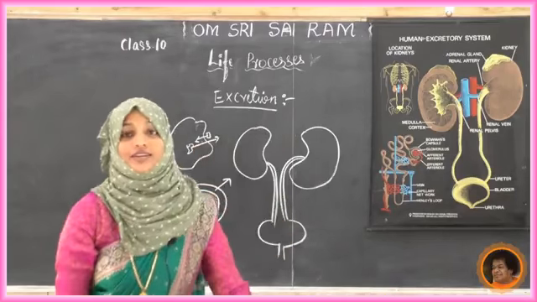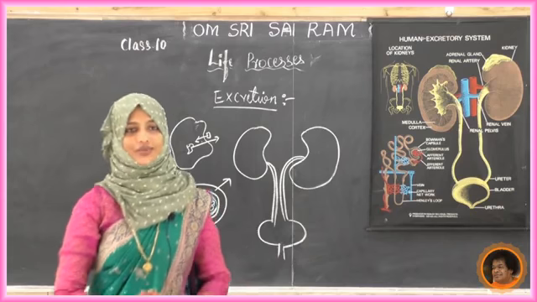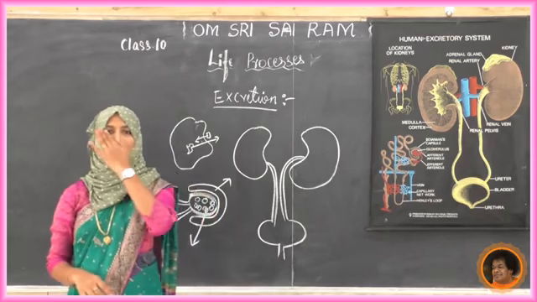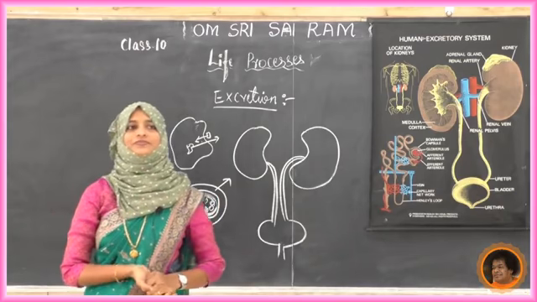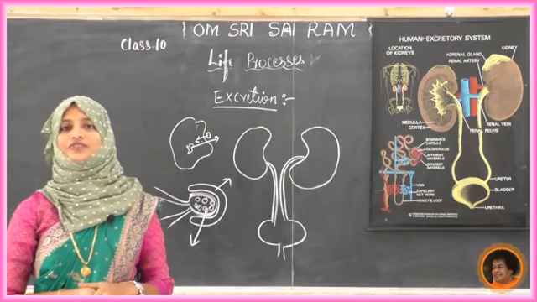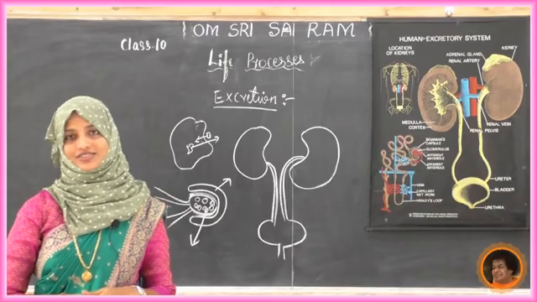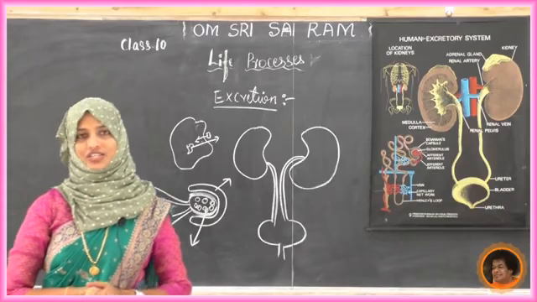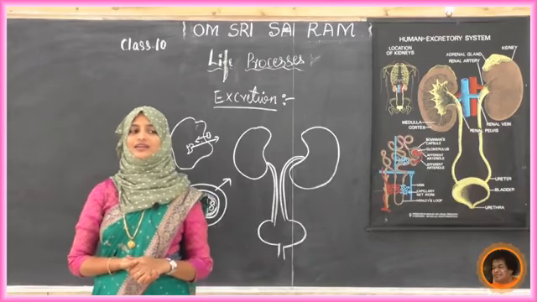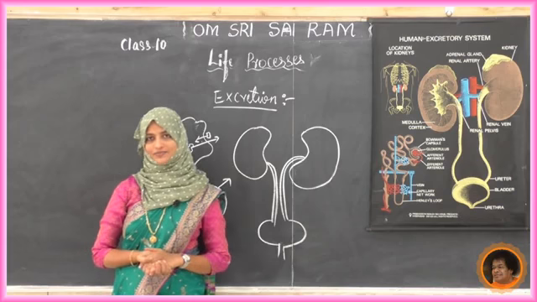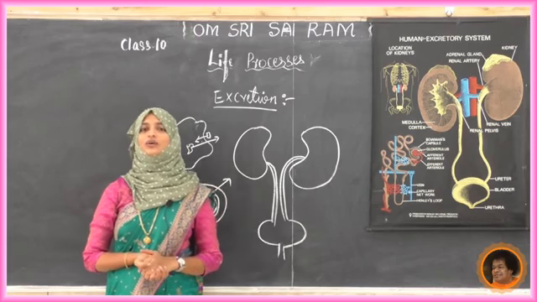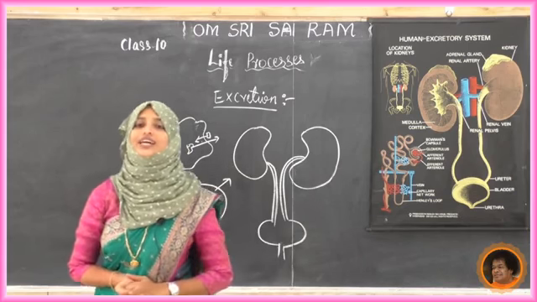Okay, now write down the questions, students. Give the definition of excretion. Define the term excretion. Write a short note about the artificial kidney.